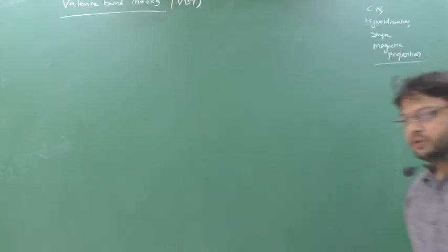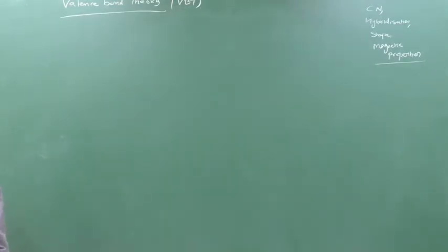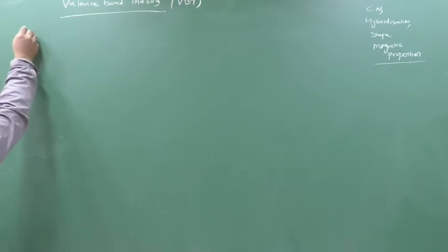Last class I told you the trick to write down the electronic configuration. If you remember that trick, today's class will be very easy, else it will be very difficult. So valence bond theory is basically telling two things.